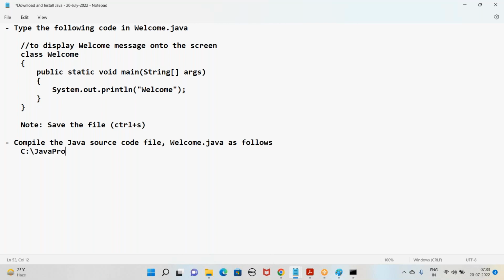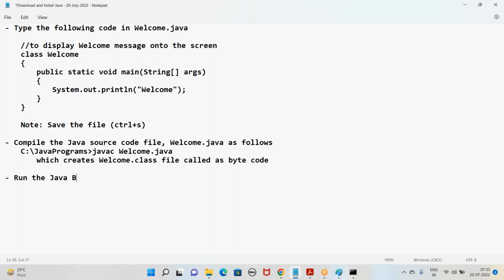To compile, at your prompt use the javac command: javac welcome.java, which creates the welcome.class file, called bytecode. Then run the Java bytecode file welcome.class as follows.